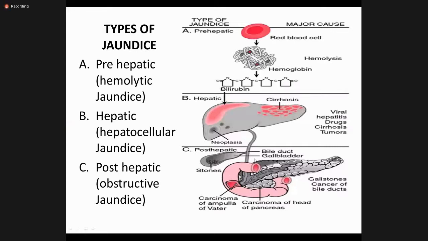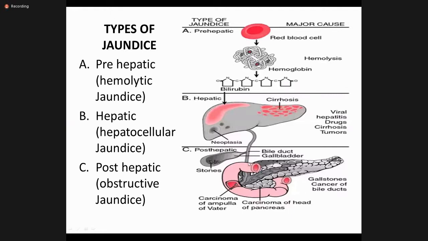which is the post-hepatic jaundice. When the conjugated bilirubin enters into the biliary tree, which we have discussed, the right and left hepatic ducts, the common hepatic duct, the gallbladder, and if there is any obstruction in this biliary tree anywhere from the common hepatic duct up to the ampulla of Vater, you can see in this picture the carcinoma of the ampulla of Vater, the carcinoma of the head of the pancreas, the gallstones. So a lot of diseases can lead to obstruction of the bile flow when it is secreted from the liver, and then it is the post-hepatic jaundice.